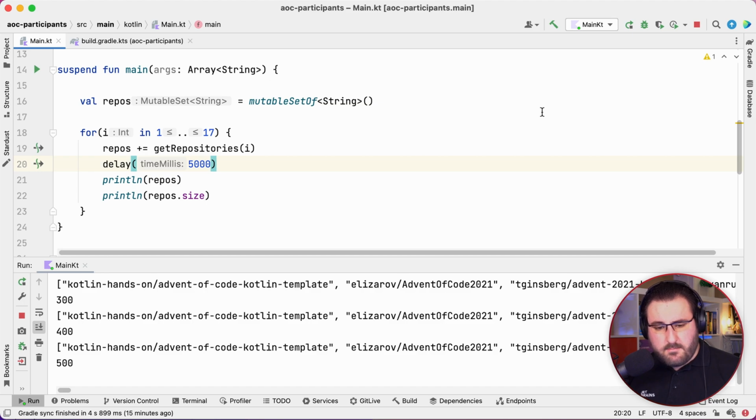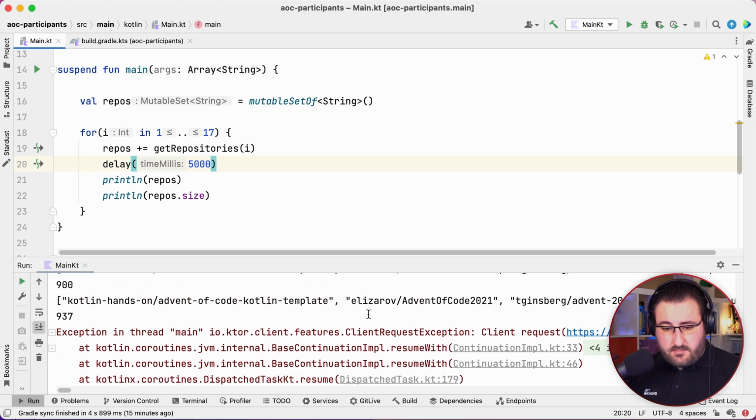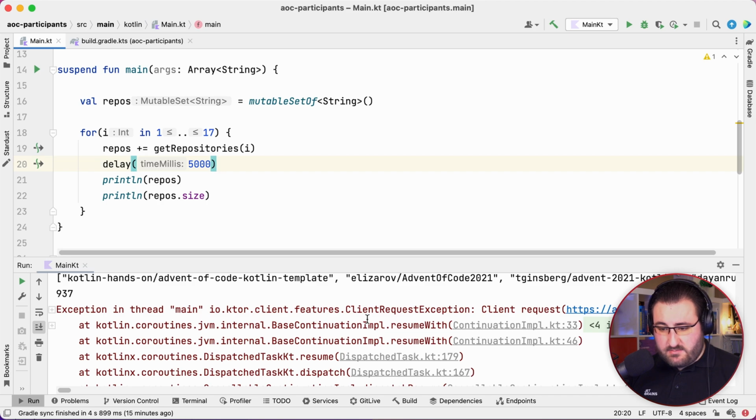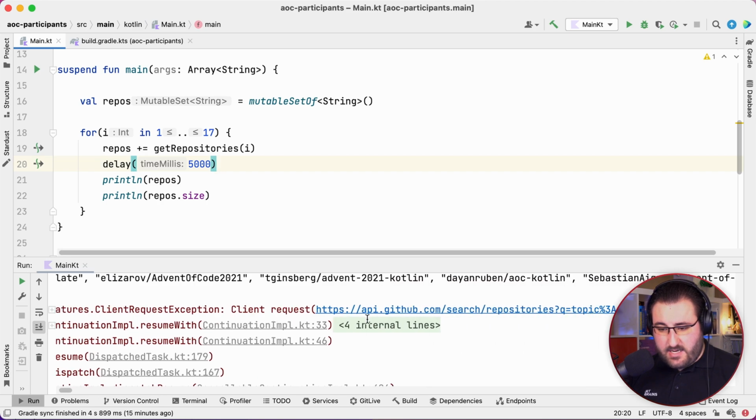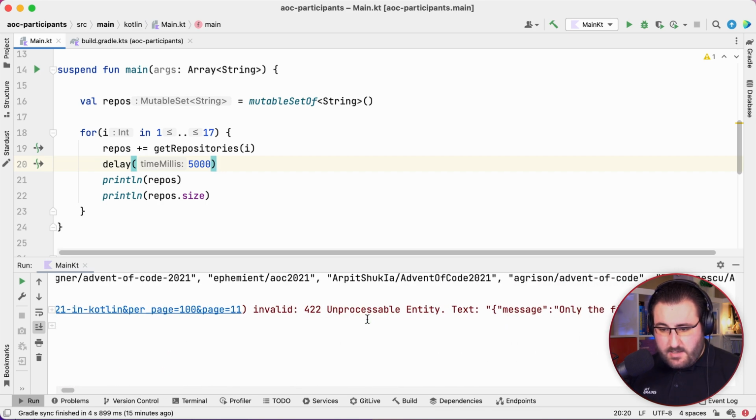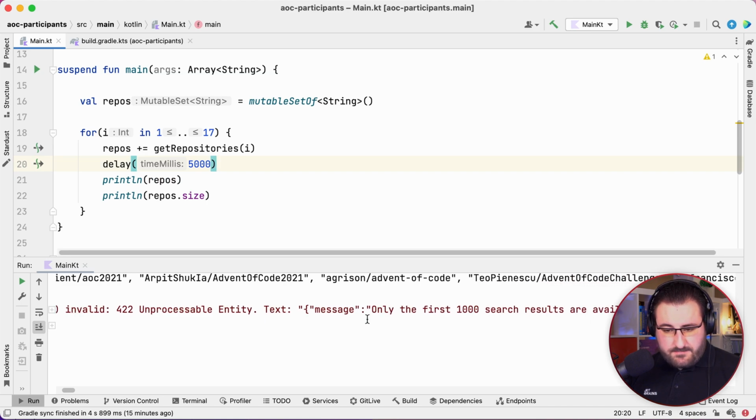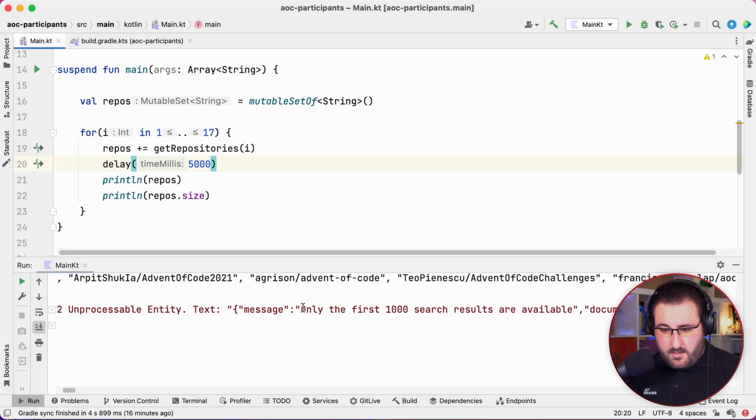Okay, it's growing. It's getting there. This is very exciting. I am thrilled. Wow. 900. And at 937, it seems to have crashed with a client request exception. And this time the problem is: only the first 1,000 search results are available.